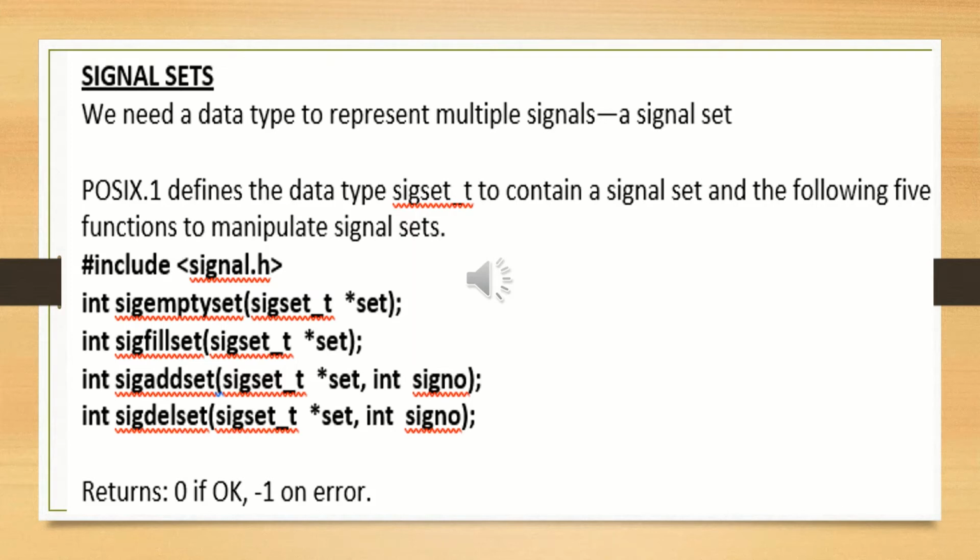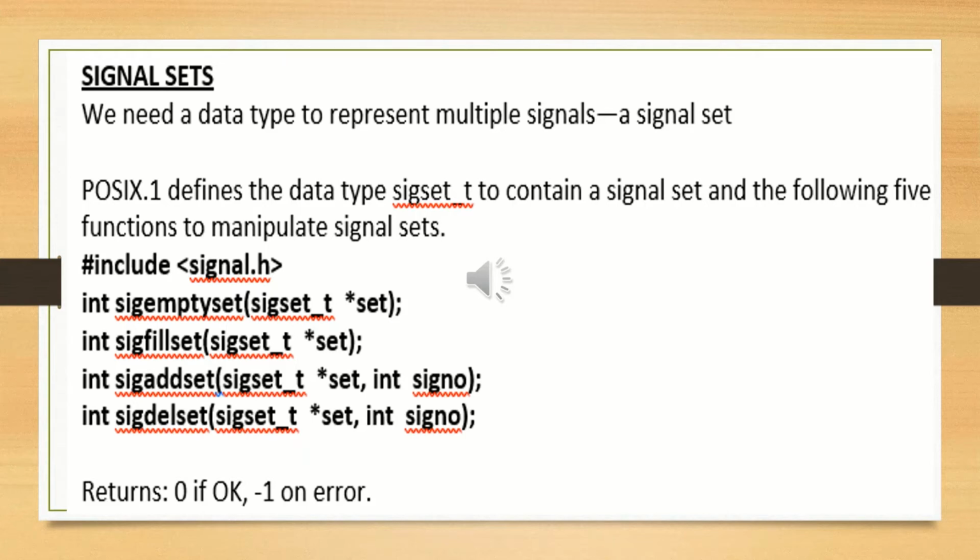It also takes the address of the set and returns an integer. For all these 4 functions, the return value is 0 if the function executed okay. If the return value is -1, then the function generated an error.